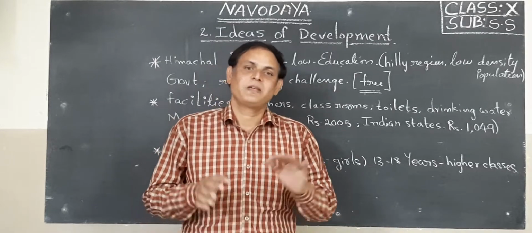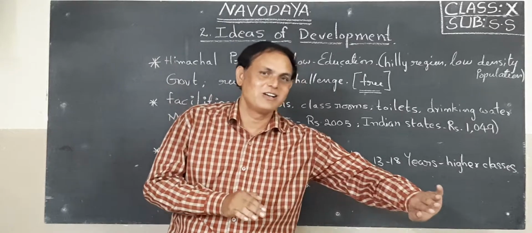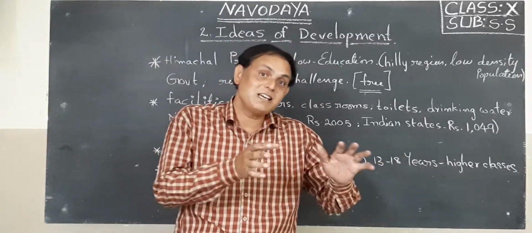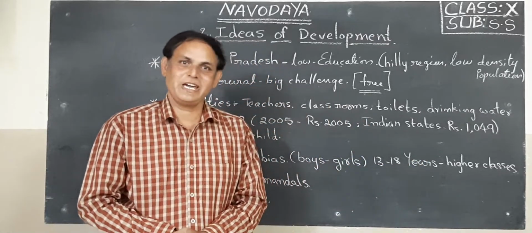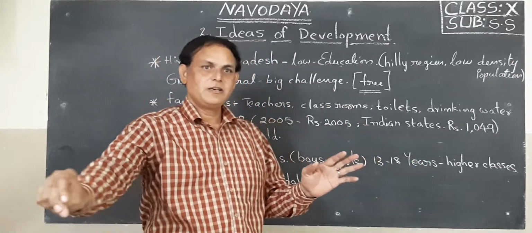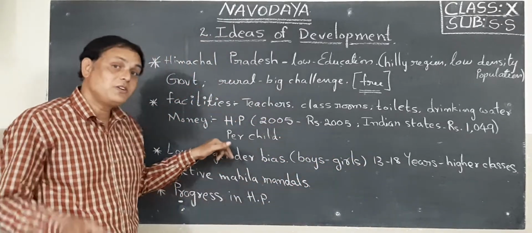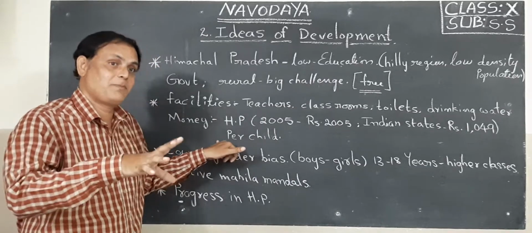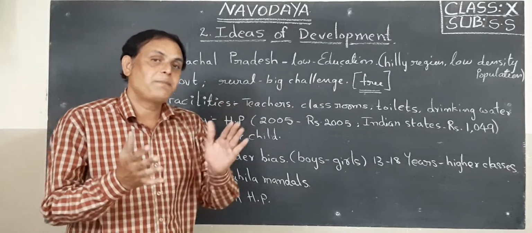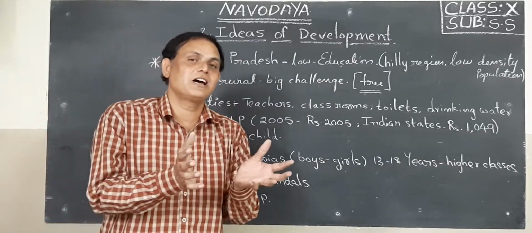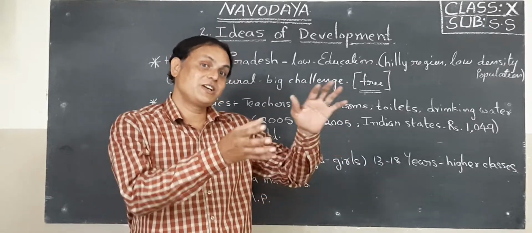What is it called? Gender bias. They are educating boys only. They are not educating girls in the same family. Why? Because they feel the girl is a burden to their family. Okay, so that is gender bias, children. But if you observe Himachal Pradesh, they found low gender bias. That means the parents also send their girl children to school. So that is why girls are also educated.